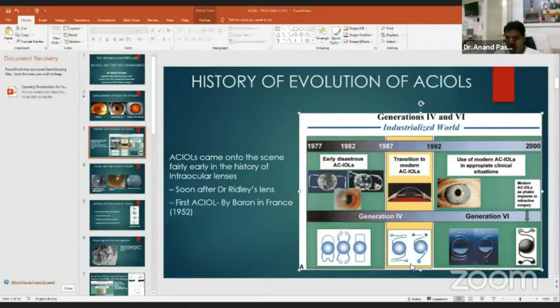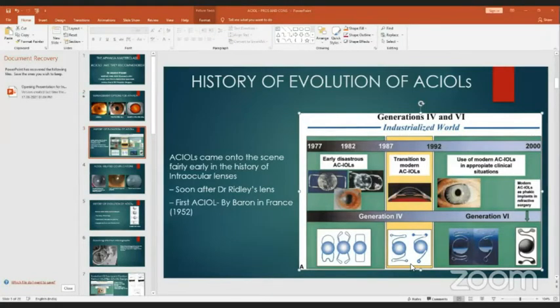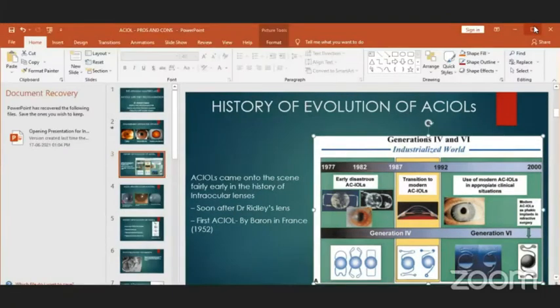I'll be sharing the presentation mode. Hope my slides are visible. Yes, sir. Slides are visible, but we are not into the presentation mode yet.